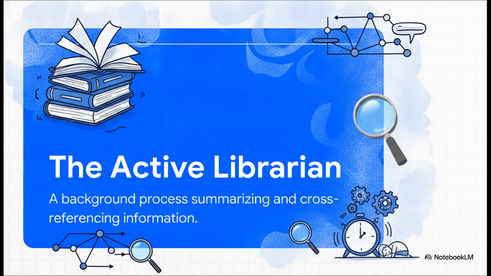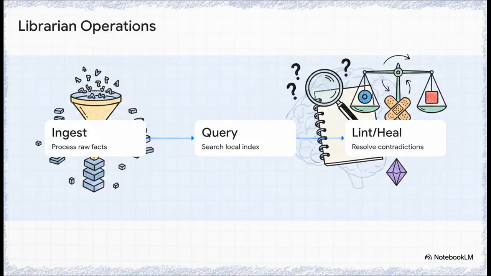While you're sleeping or just away from the app, this background process is summarizing your interactions and updating your character's long-term memory so the system gets continuously smarter. So this librarian essentially operates in 3 core steps. First is ingest. It extracts raw facts from your latest conversations. Second is query. When you ask a question, it searches its local index to answer you accurately based on what it remembers. And third, lint and heal.